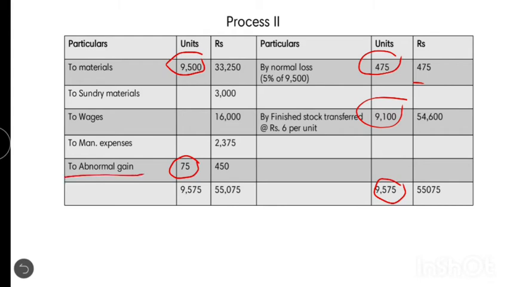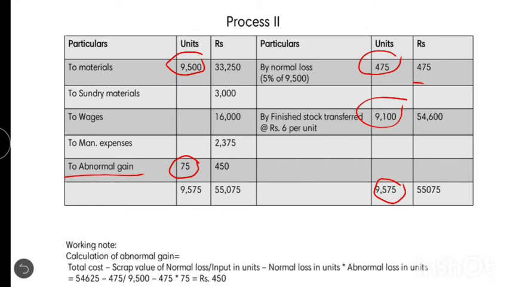Abnormal gain calculation is similar to the calculation of abnormal loss, that is, total cost minus scrap value of normal loss, divided by input in units minus normal loss in units, into abnormal gain in units. So here you can understand that the abnormal gain is 450.